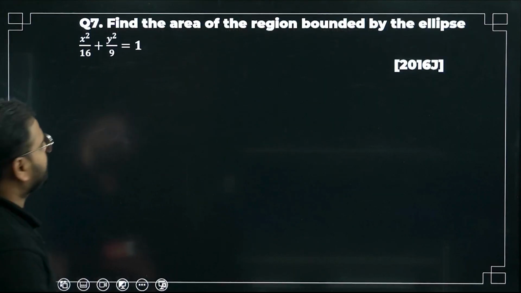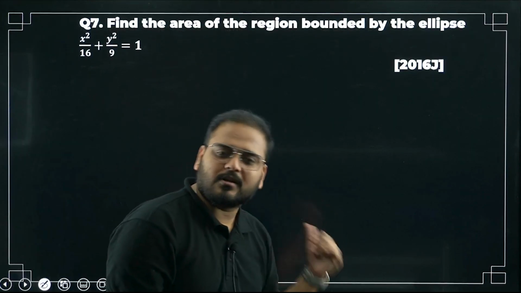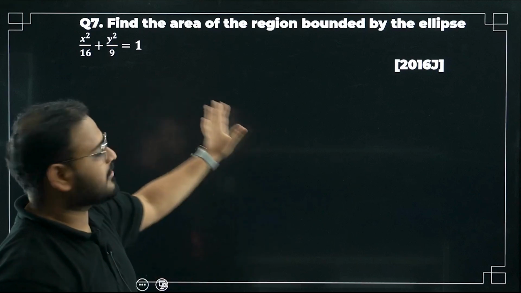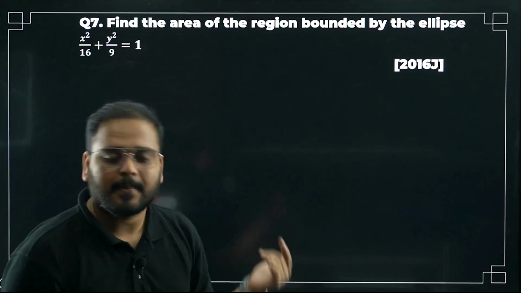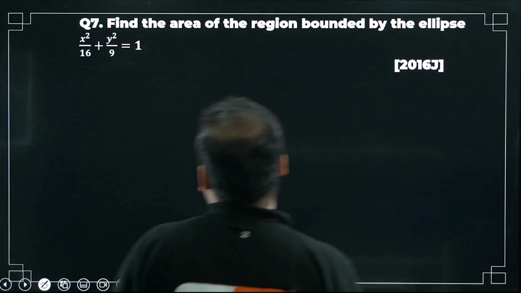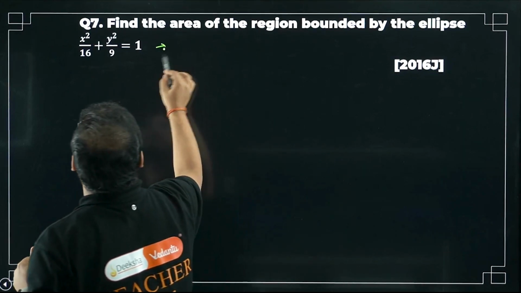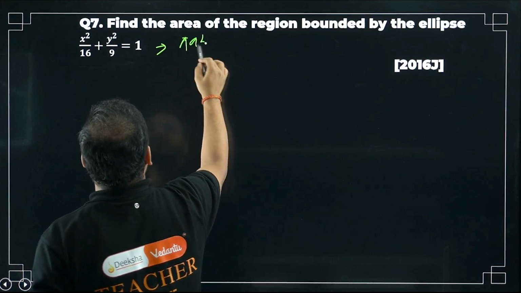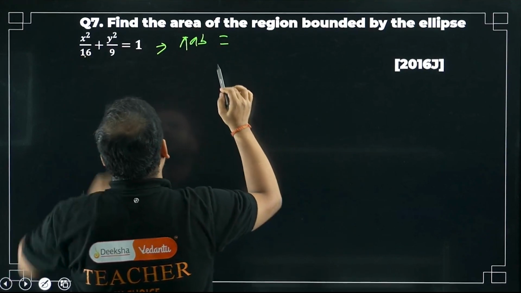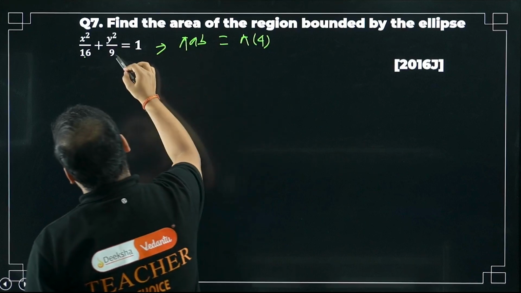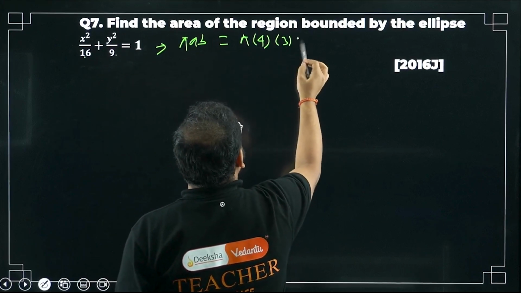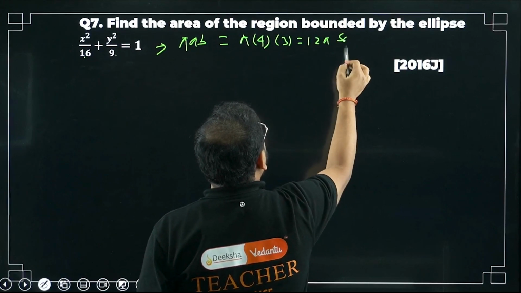Question number 7. Again, I will solve this question with the derivation and everything, but the next one, which I have a similar question, I'll use the result directly. So please have a look. I can write the answer now directly over here. Pi AB, right? What's the A value? Please check here. 4, na? So pi 4. What's the B value? 3, na? So 12 pi square units is my answer.